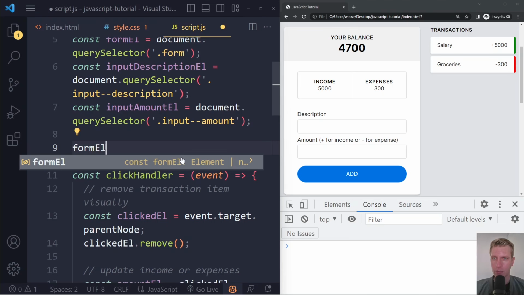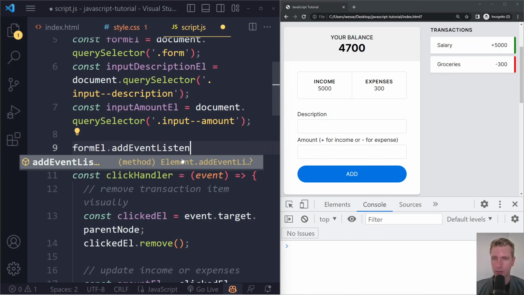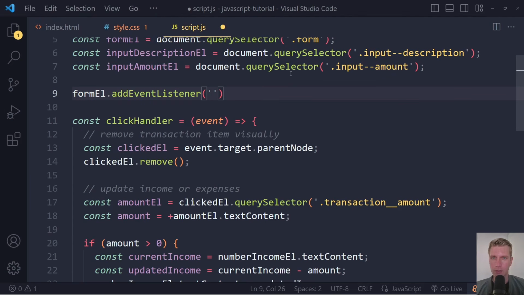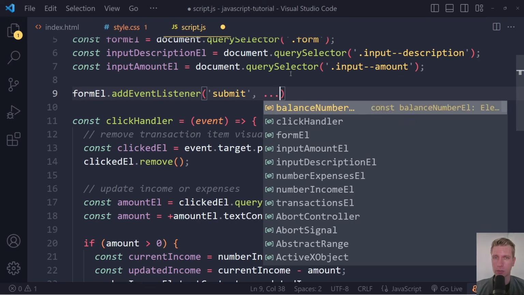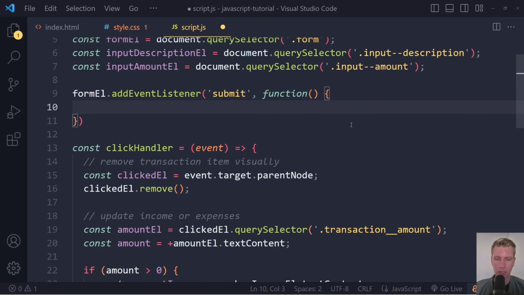So we also selected the form, so we can say form L. We want to listen for a particular event on this element, and this time that's going to be the submit event. Right, so there is a submit event when you click on a submit button in a form. When that event occurs, we want to run some statements, just like here, but you group together statements in a function, so you have to specify a function here. We'll start with the traditional syntax first. This is the function that we're going to run.